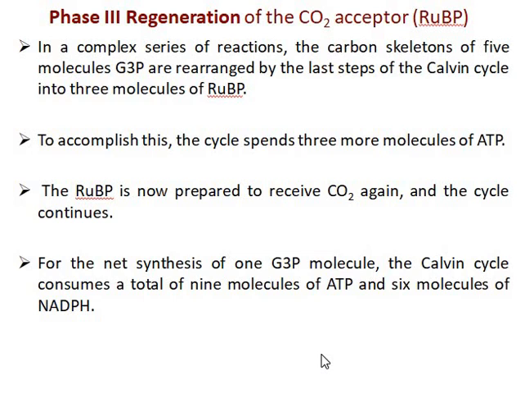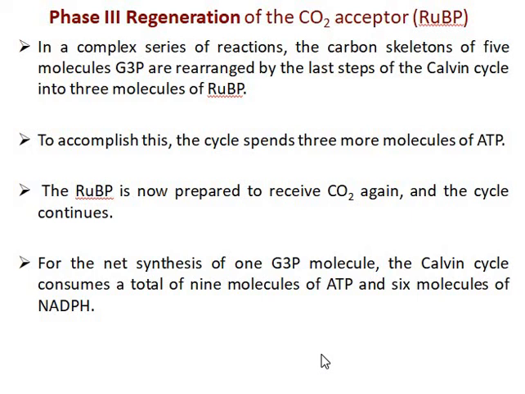Phase 3 is the regeneration of the CO2 acceptor, ribulose bisphosphate. In a complex series of reactions, the carbon skeletons of 5 molecules of glyceraldehyde 3-phosphate are rearranged by the last steps of the Calvin cycle into 3 molecules of ribulose bisphosphate. To accomplish this, the cycle spends 3 more molecules of ATP. The ribulose bisphosphate is now prepared to receive carbon dioxide again, and the cycle continues.